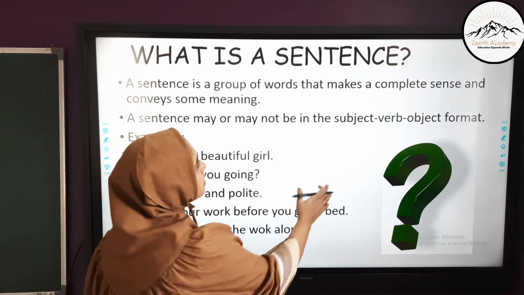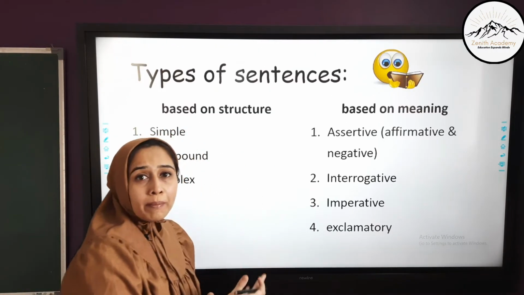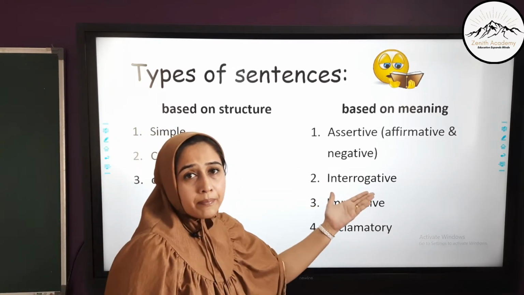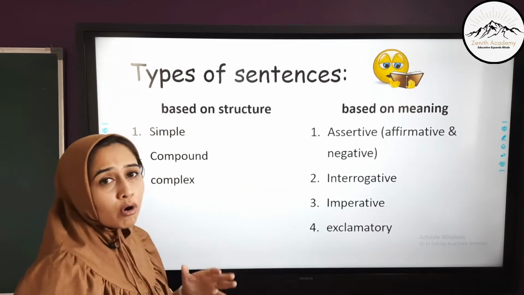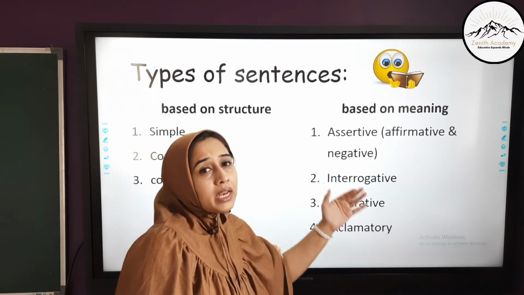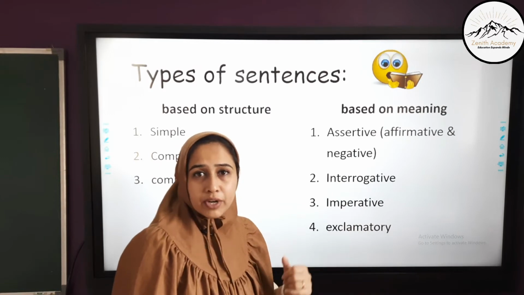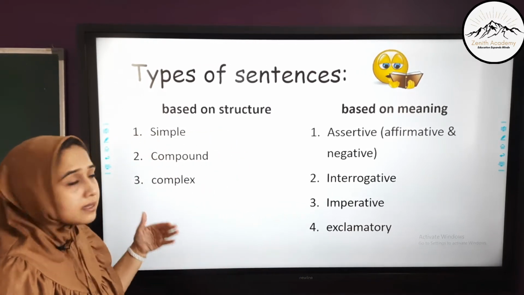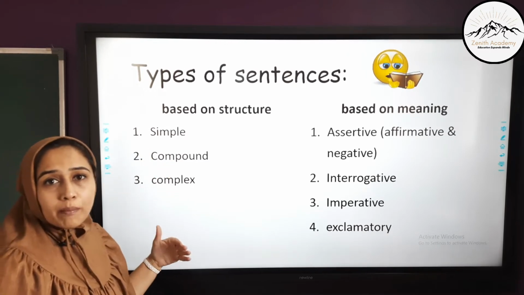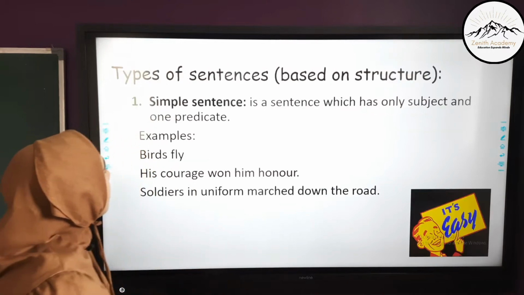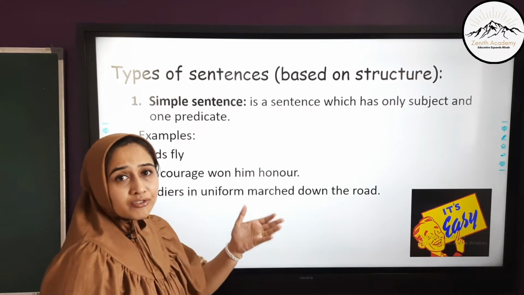Now types of sentences are categorized into two main subcategories: based on structure and based on meaning. In this video, we are going to focus on types of sentences based on structure, and based on meaning will be seen in the next part of this video. Based on structure, there are three types of sentences: simple, compound and complex. Let's study all these three types in detail. Types of sentences based on structure.